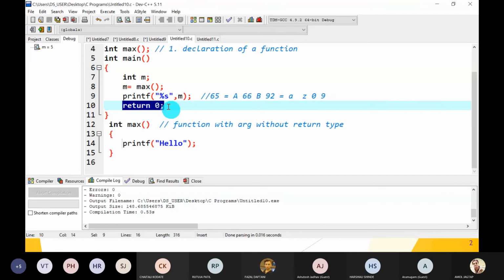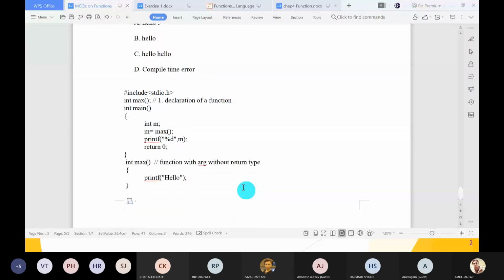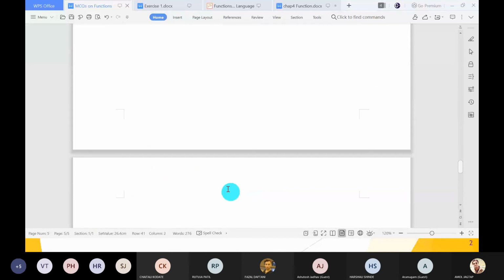So this statement return 0 is not executed. That's why the answer is what? The return value is something different. Okay. So use the proper way. Okay, guys, hope you understand. Any doubts till that? There are a number of points. Call by value and call by reference require the pointer concept. So after the pointer concept, we will cover that part. So till this, if you have any doubt, please ask.